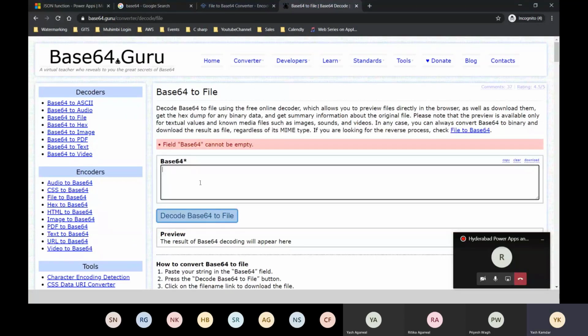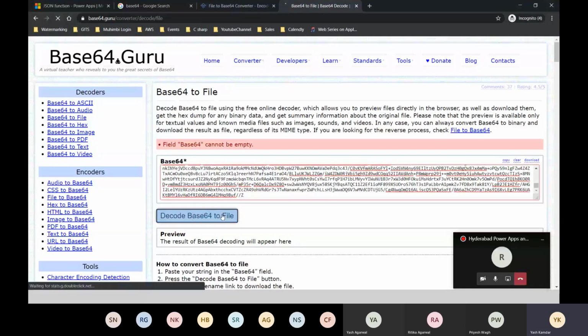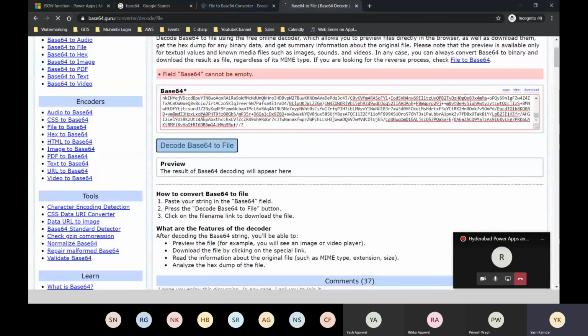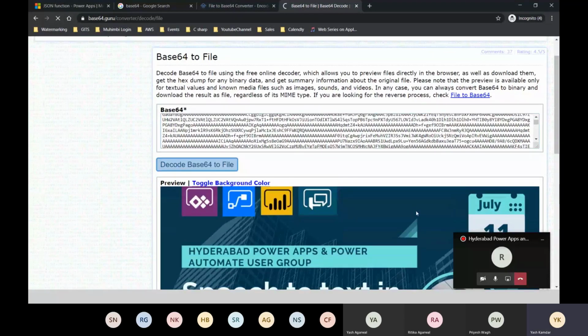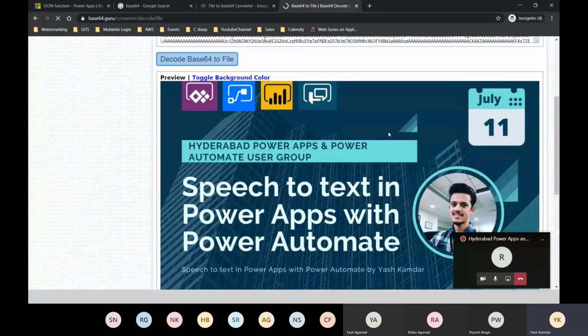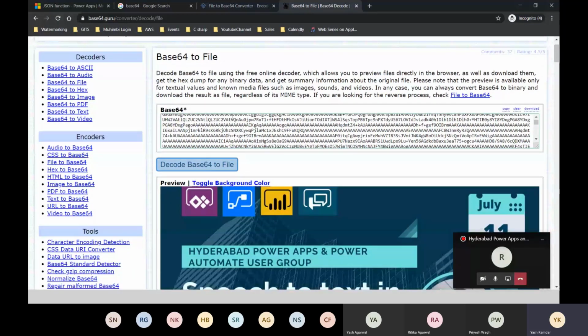I've just pasted it, and I'm now going to click on decode base 64 to file. Now you'll see in a minute how this gets decoded and I get the image back. Okay, it's up, right? Can you see? So I've got the image back from the decoded base 64. This is exactly what we are going to do from inside Power Automate. Let me take you back to the slide.